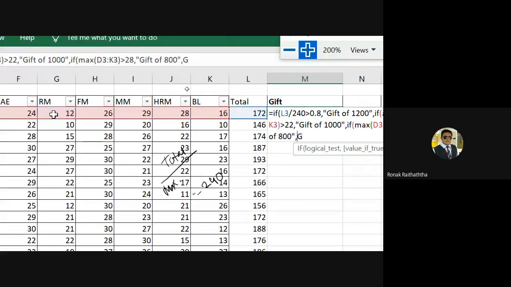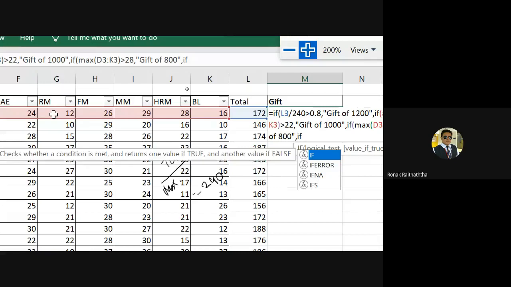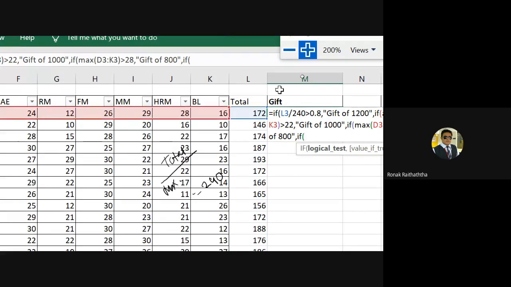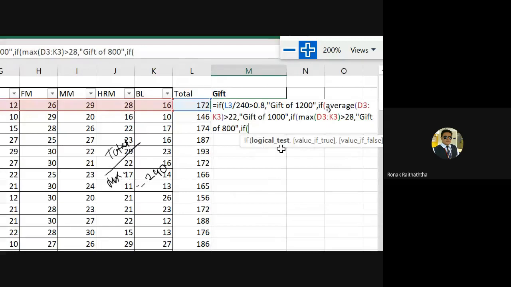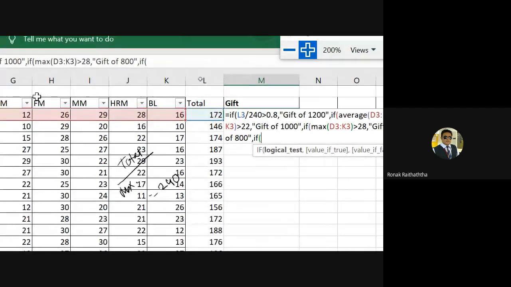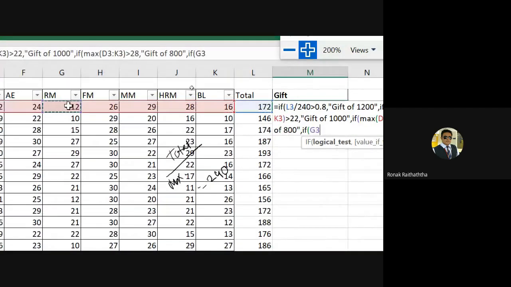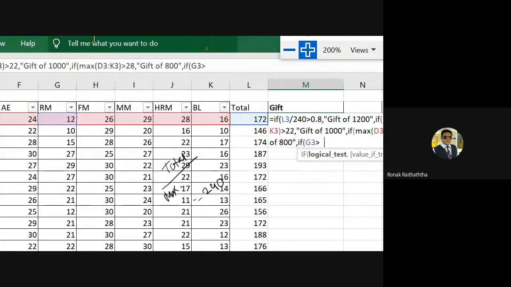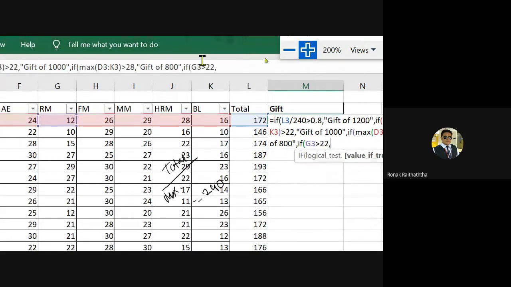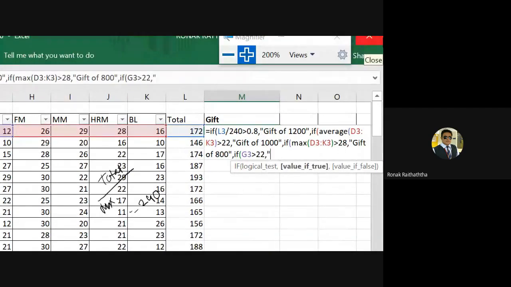So I'm selecting this cell. This, no, but before that I need to insert if as well. No, sorry. So if, opening the bracket, in that if we have the condition which is RM shall be more than 22. So selecting the marks where RM is written. So here I'm selecting that cell, G3 shall be more than 22, comma. Now if the fourth is satisfied, then I would give the gift of 600. Closing the double inverted comma, then pressing the comma. Now if the fourth is also not satisfied, then I do not have any other chance now.